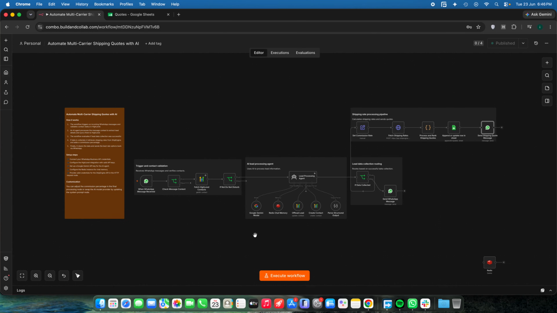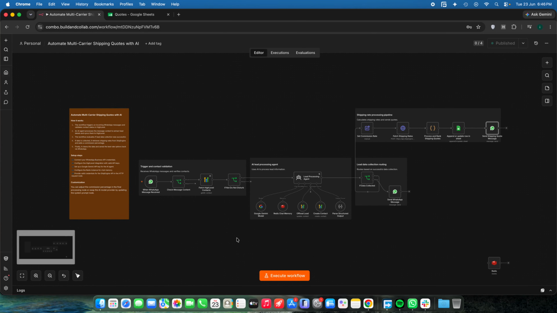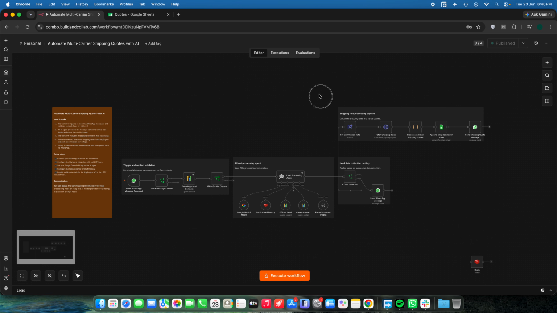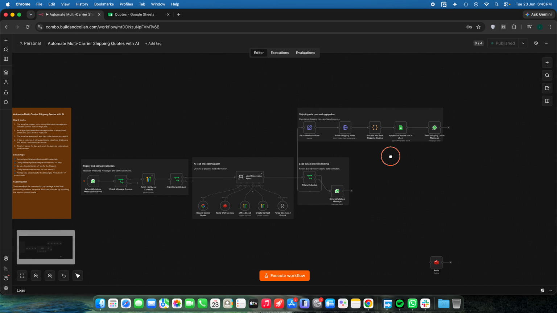I built this n8n workflow to automate multi-carrier shipping quotes with AI right inside your WhatsApp. And this particular workflow can also be used by third-party resellers or third-party logistics companies too, as we already have the logic to include the commission rate to the original quote that was provided, and only the final rate will be posted to the user.